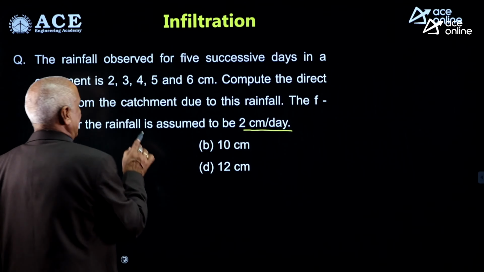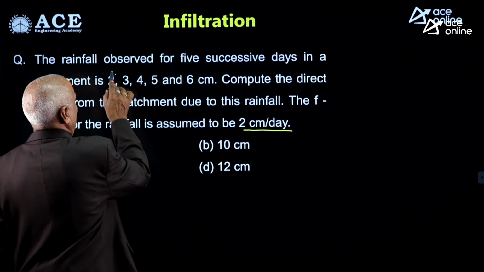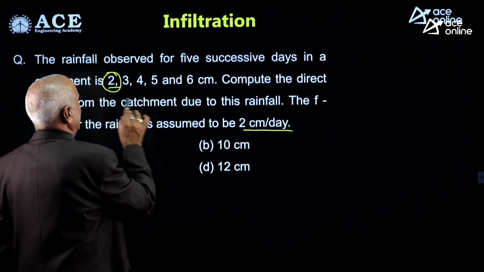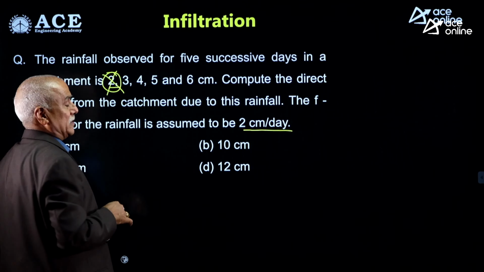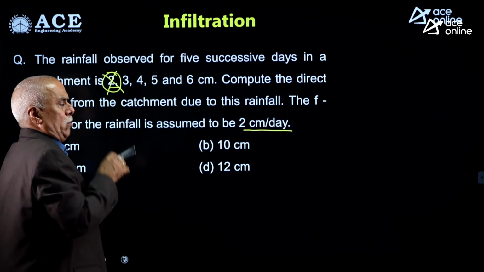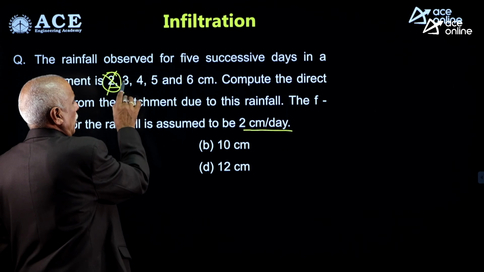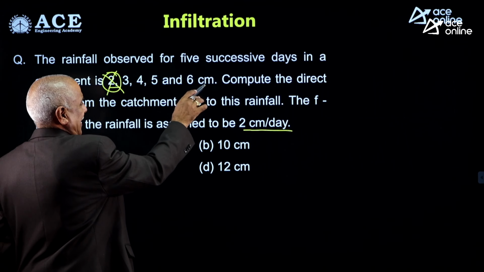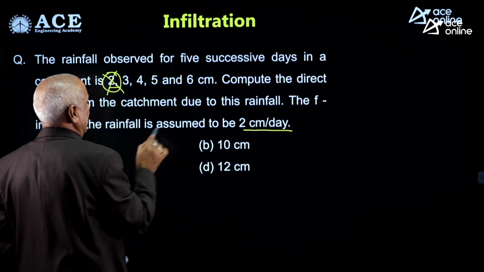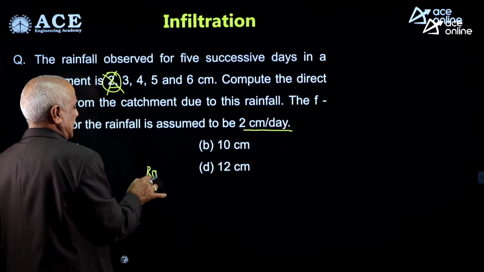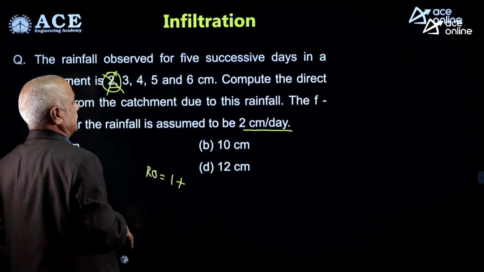First day, my dear friends, 2 centimeter rainfall, infiltration 2 centimeter, there is no runoff on the first day. Out of 3 centimeter rainfall on the second day, 2 centimeter is infiltration, runoff on the second day will be 1 centimeter.